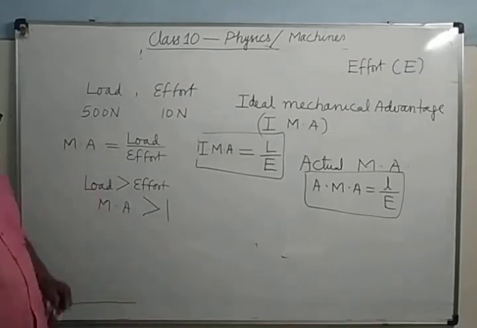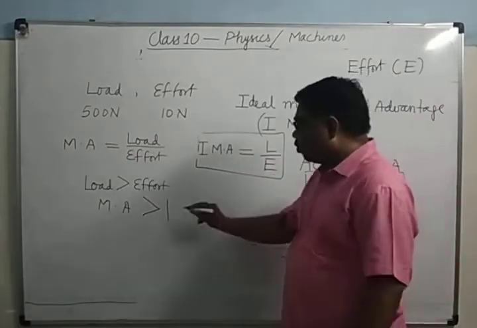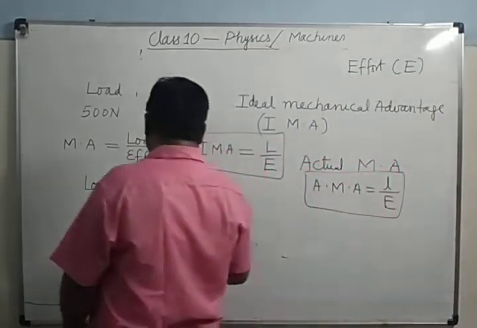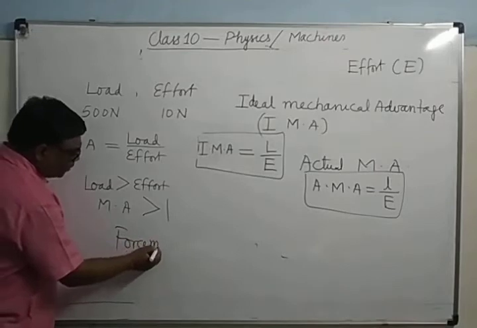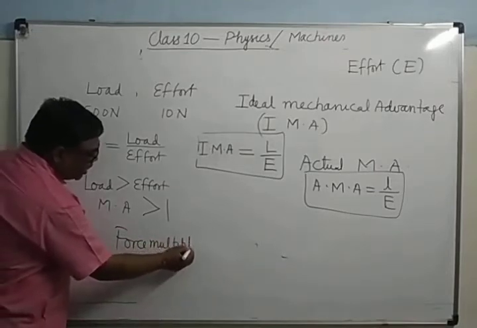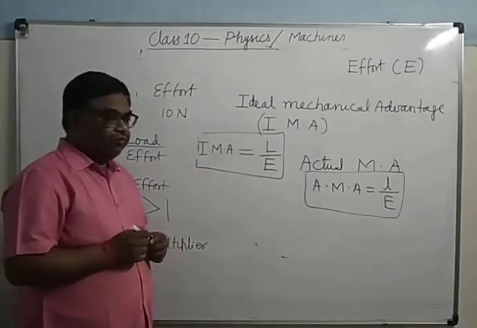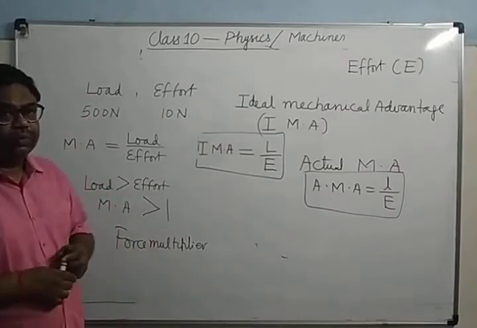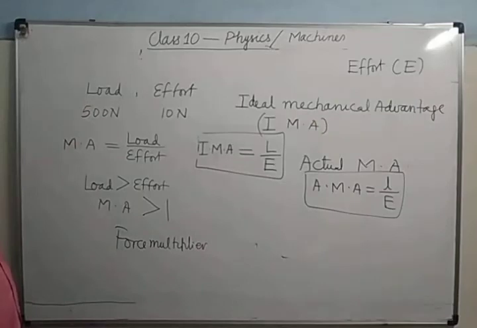If mechanical advantage is greater than 1, then that machine acts as a force multiplier. As you have seen in the pulley, when you draw a bucket filled with water from the well, that is a force multiplier machine. The nutcracker is also a force multiplier machine.